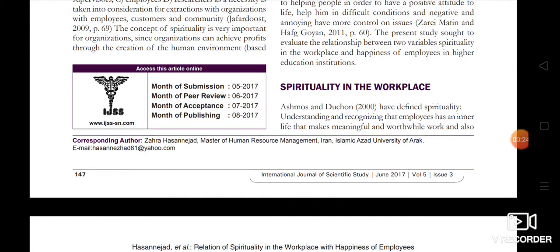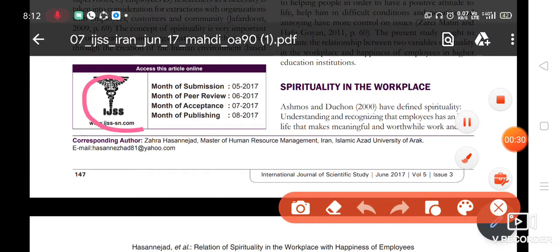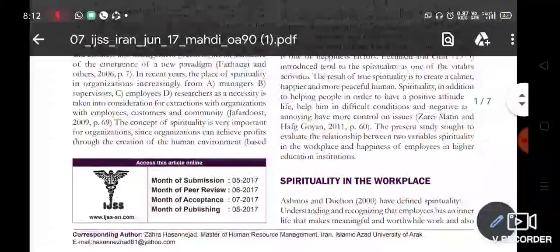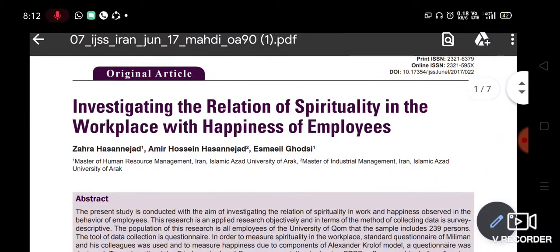Where is this journal? So it has got published here, right? This journal. So what I will do is I will check whether this journal is a part of the Scopus listed journals or not. If not, then I will try to avoid reading this paper until and unless something substantial is there.